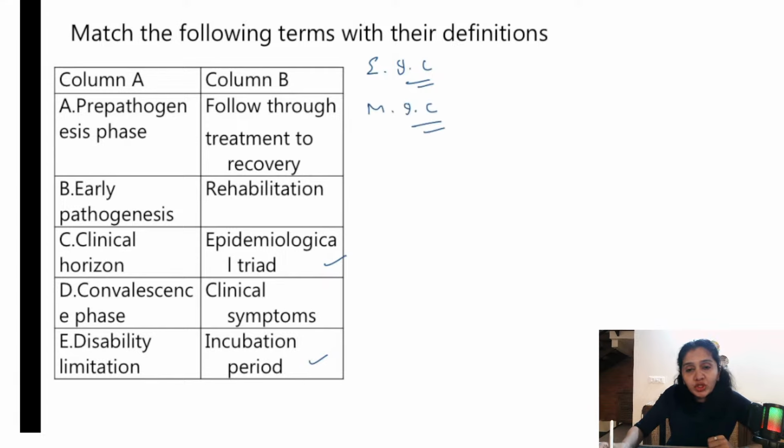And then next one is median incubation period. So what is median incubation period? It is the time required for 50% of the cases to develop. Okay, so these are the things you need to know about incubation period. The next one is what? Clinical horizon. It coincides with clinical symptoms, correct?